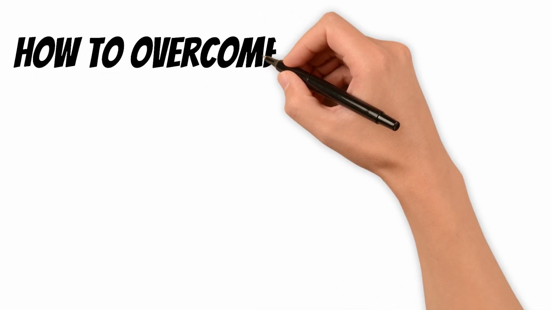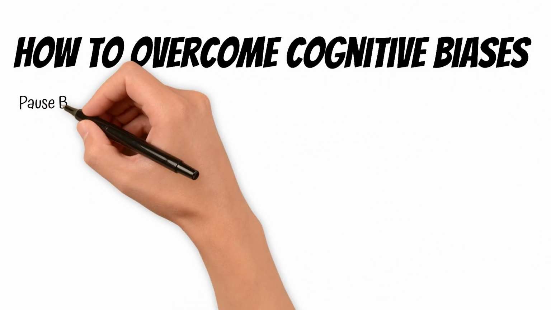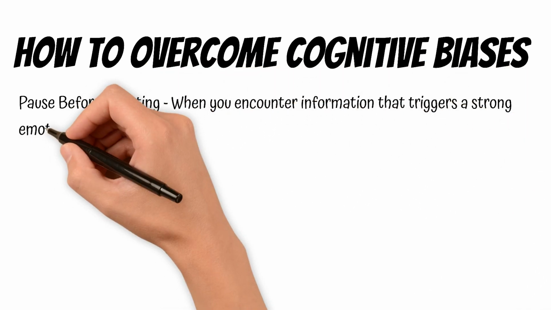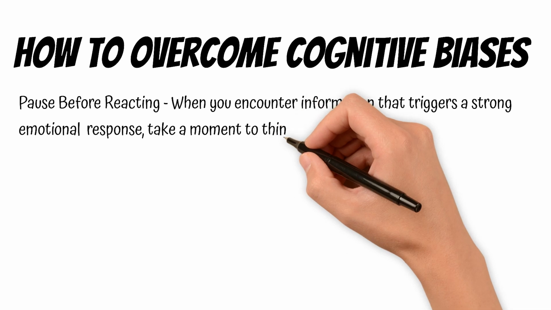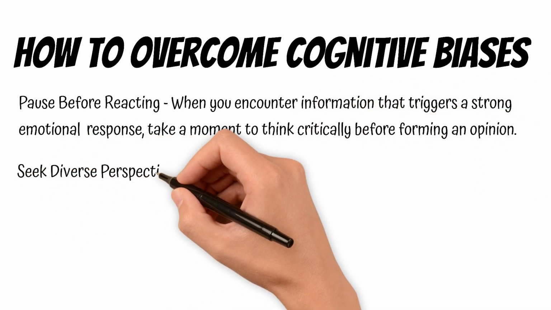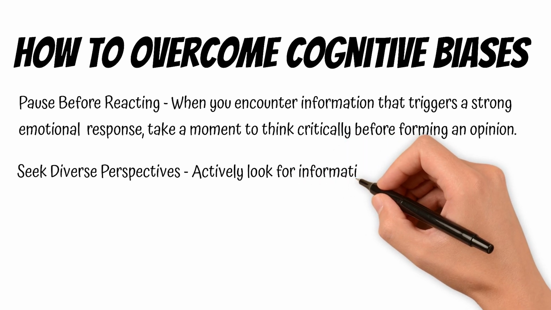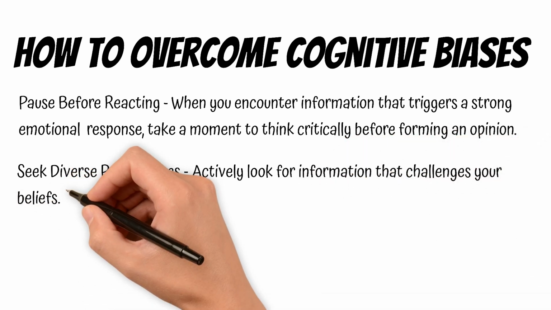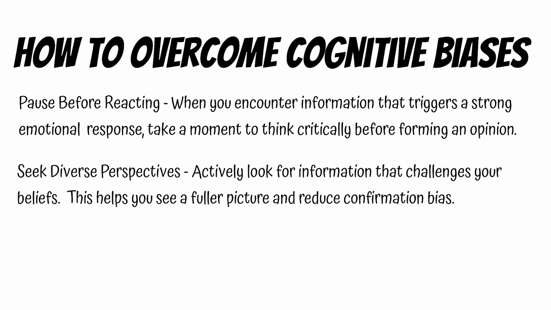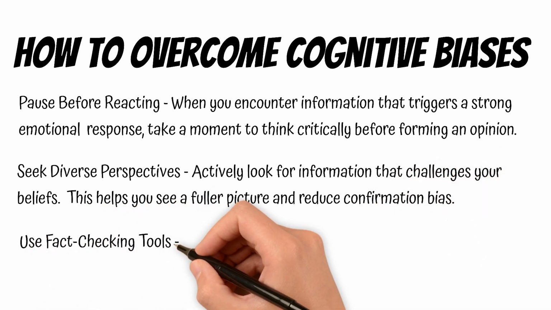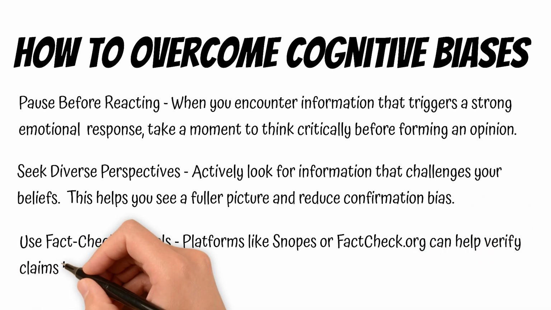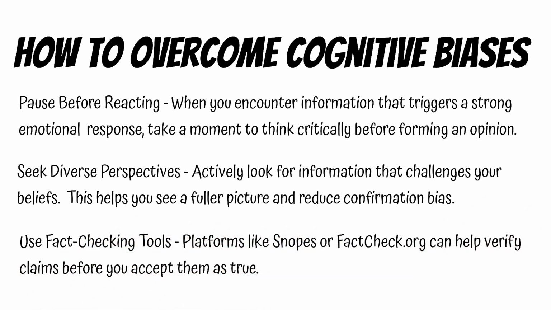How to overcome cognitive biases. Pause before reacting. When you encounter information that triggers a strong emotional response, take a moment to think critically before forming an opinion. Seek diverse perspectives. Actively look for information that challenges your beliefs. This helps you see a fuller picture and reduce confirmation bias. Use fact-checking tools. Platforms like Snopes or factcheck.org can help verify claims before you accept them as true.